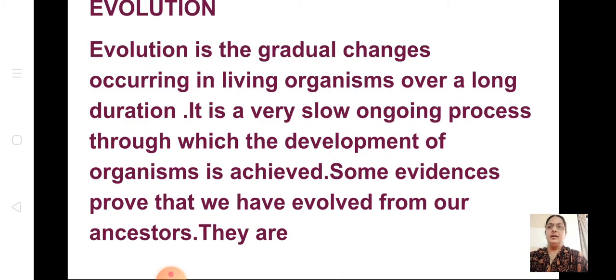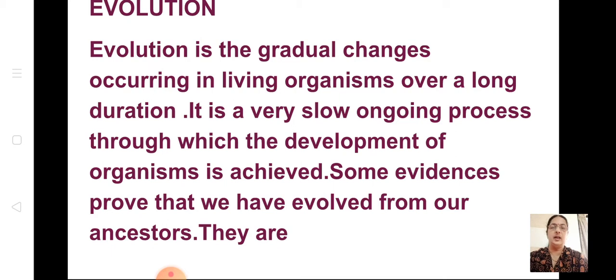Evolution is a gradual change occurring in living organisms over a long duration. It is not a sudden change. Over a long duration, the changes occur. That is called evolution. It is a very slow ongoing process through which the development of organisms is achieved. Some evidences prove that we have evolved from our ancestors.